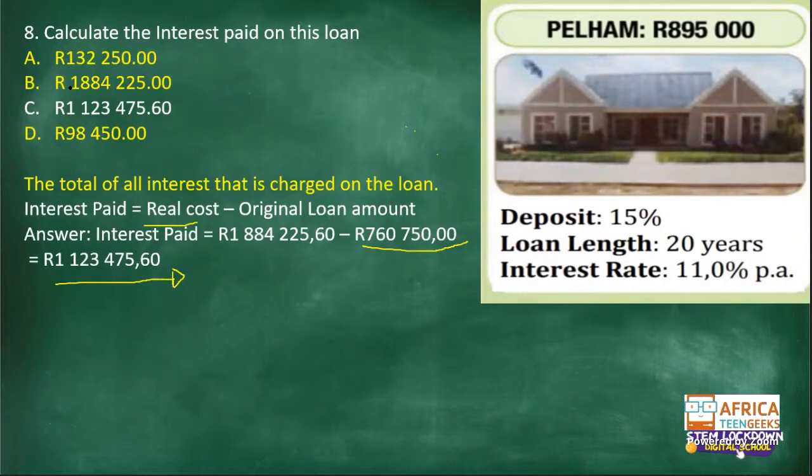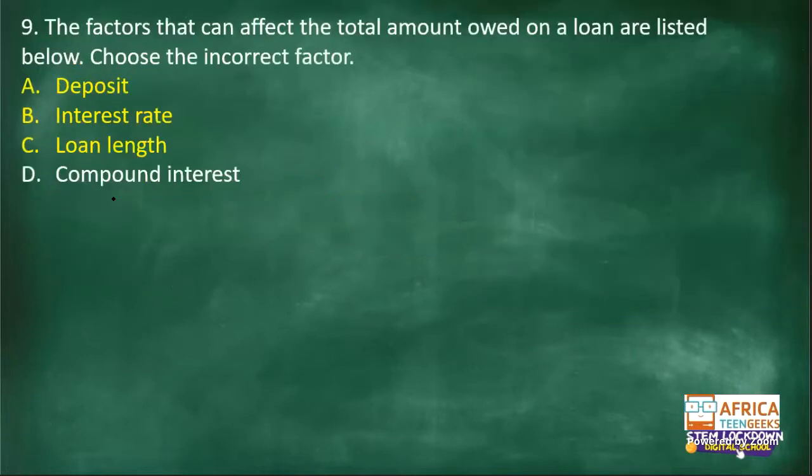Because no one seems to have gotten question 8 correct. So please pay attention. The interest paid would be the real cost of the loan, subtract the original loan amount. I'm just emphasizing it because I realized no one got this one correct. Ne? Then on to the next one.